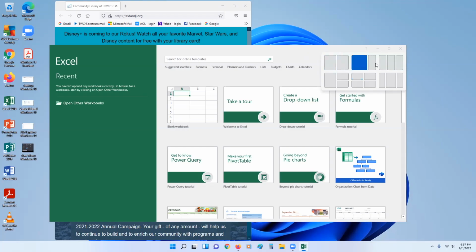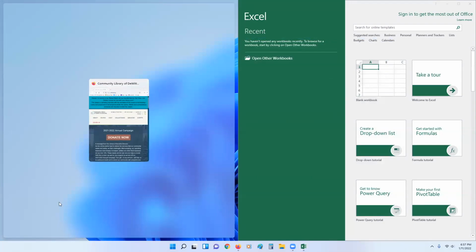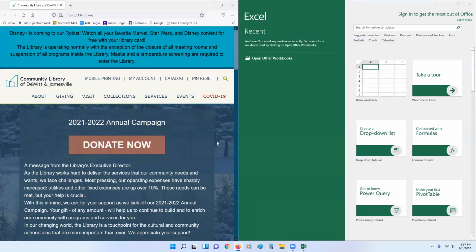So you can see here, these are my Snap Layouts options. If I just want to look at them side by side, it's really easy. Excel is the one that I'm looking at now, so I'm going to put that on the right, and then it will give me options for the open programs. I'm going to just put that on the left. So now I can see both of these programs side by side.